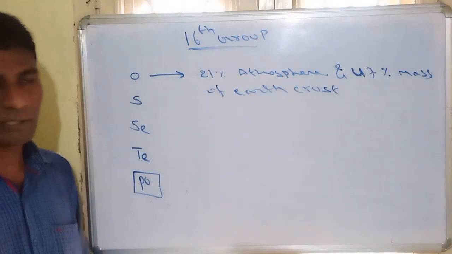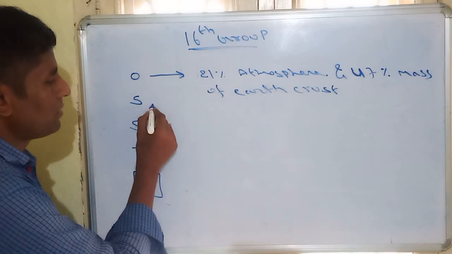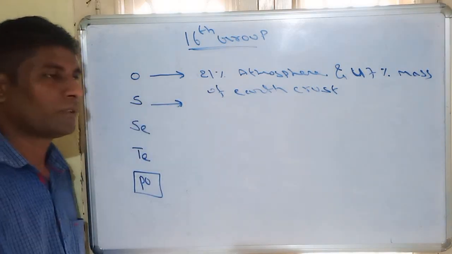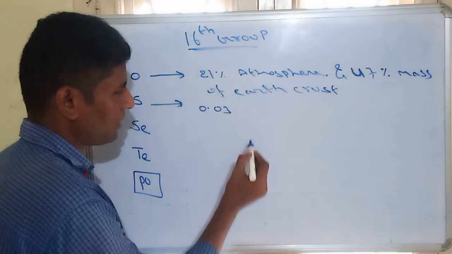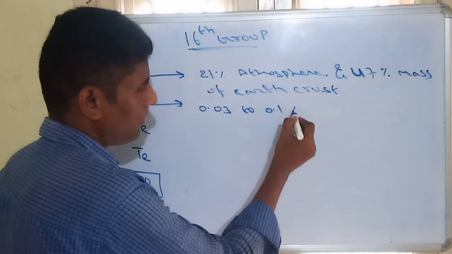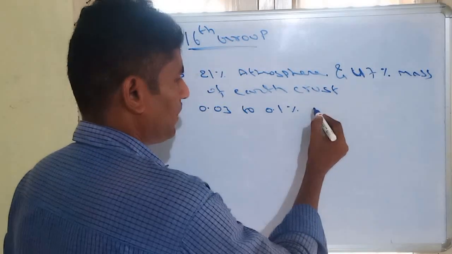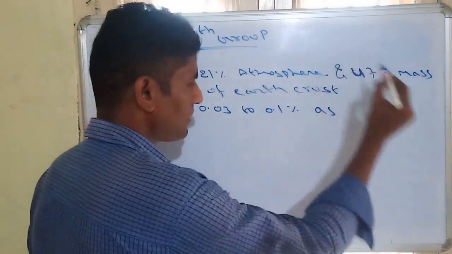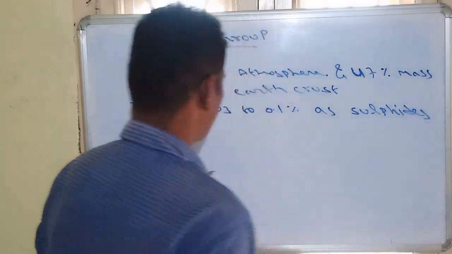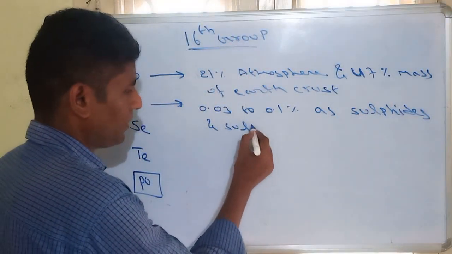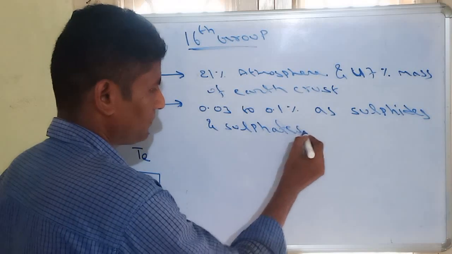Similarly, sulfur is present nearly 0.03 to 0.1% of the earth crust, mostly as sulfides and sulfates.